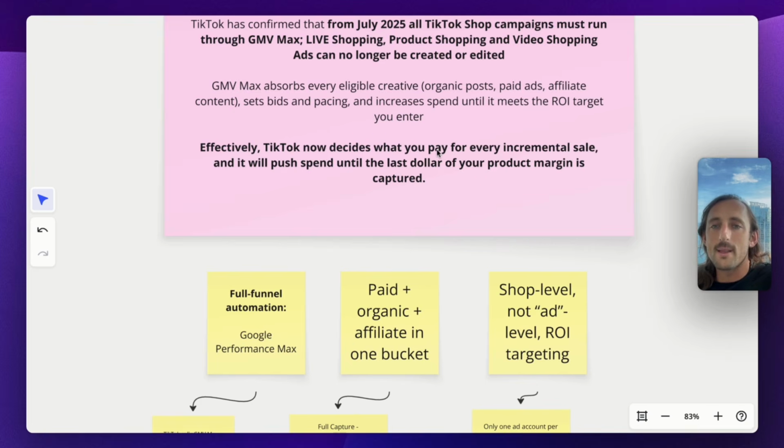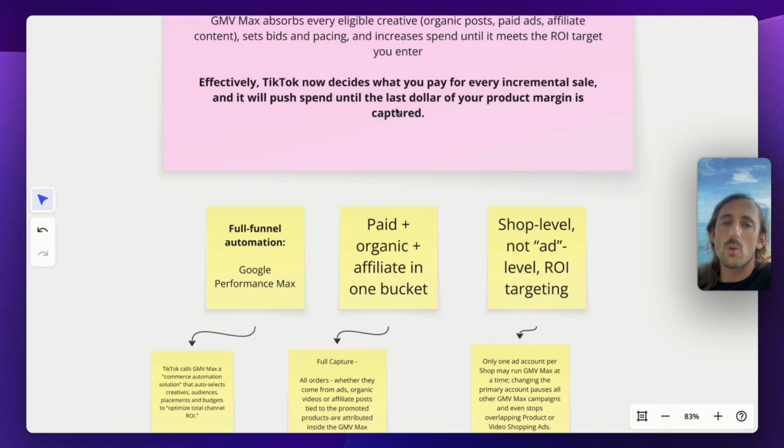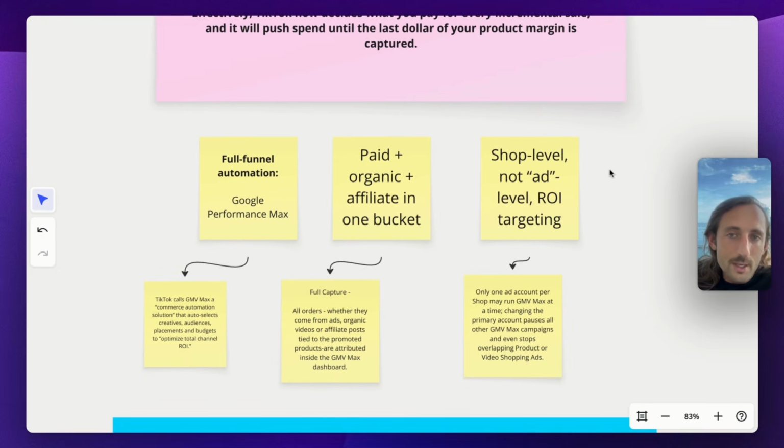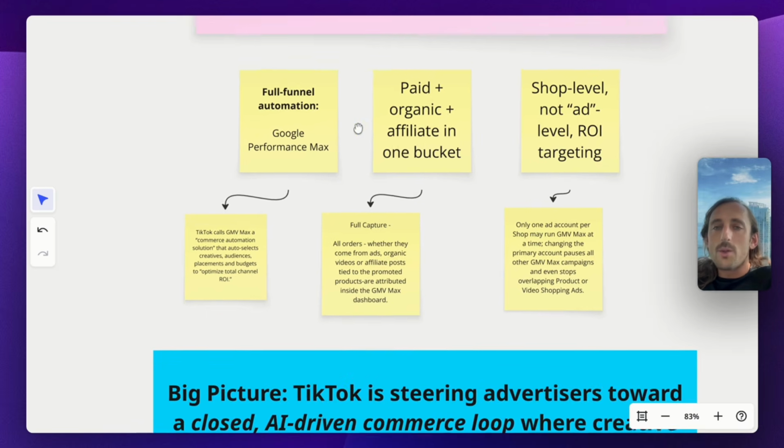This is where brands set the bids, pacing, and increase spend until the ROI target is met. Effectively, TikTok now decides what brands pay for every incremental sale, and will push spend until the last dollar of your product margin is captured. All right, let's break this down a little bit more. TikTok's getting rid of Spark ads and the standalone shop ads. Everything is GMV Max. They want to go that route.